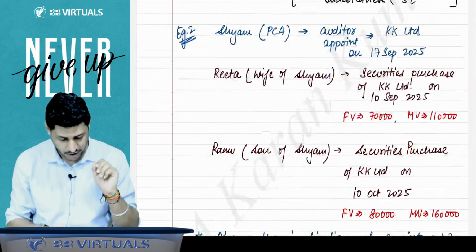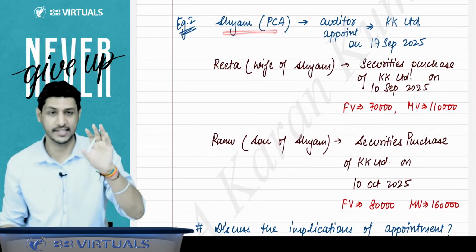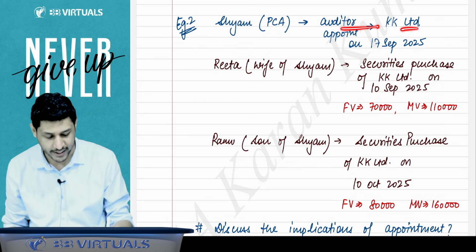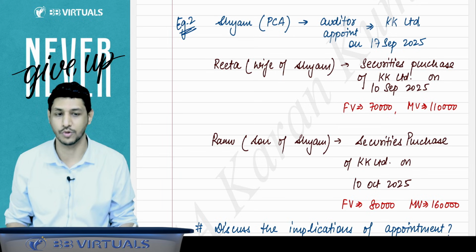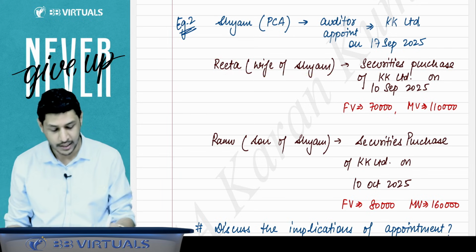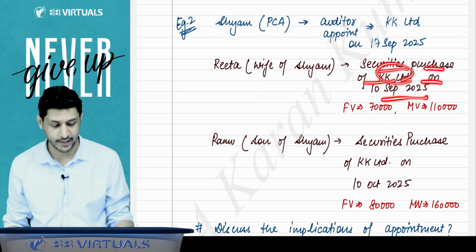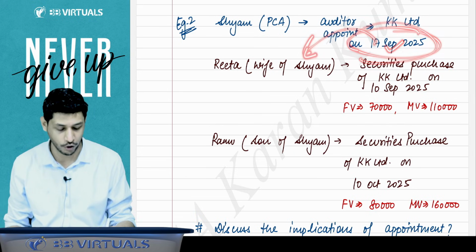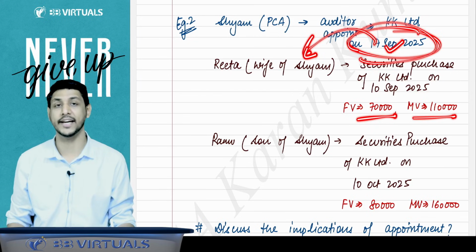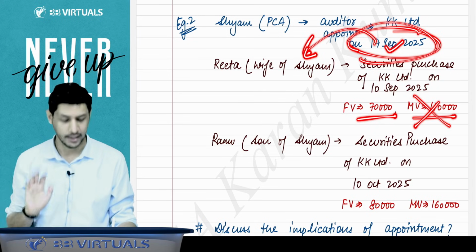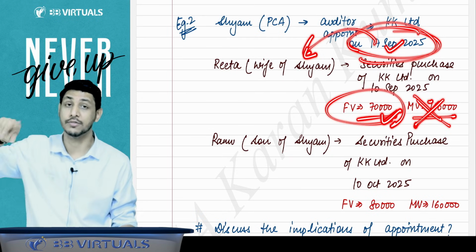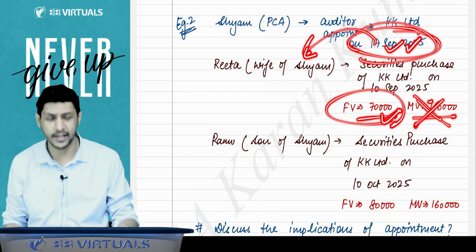Now there is one important question. You should understand that point, that there is one example. Suppose, sir, there is a practicing chartered accountant, Sham. He was appointed as an auditor of KK Limited on 17th of September 2025. Then Rita, the wife of Sham, purchased securities of KK Limited on 10th of September. He was appointed on 17th September, but before his appointment, his wife was holding security of face value 70,000, market value 1,10,000. Market value is not considerable. Face value is only to be considered. So his wife was having face value wise security of 70,000. Then it is okay. So he was appointed validly.